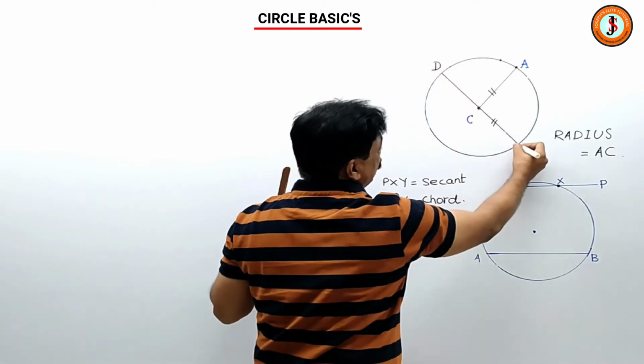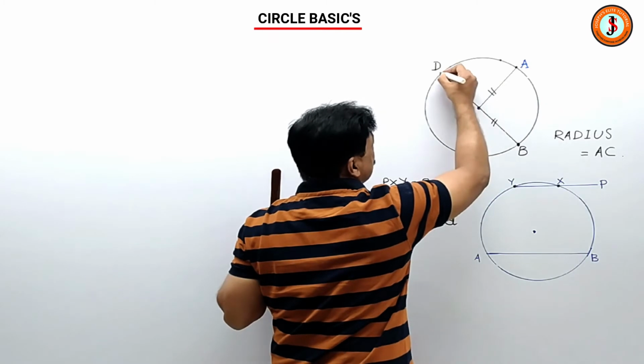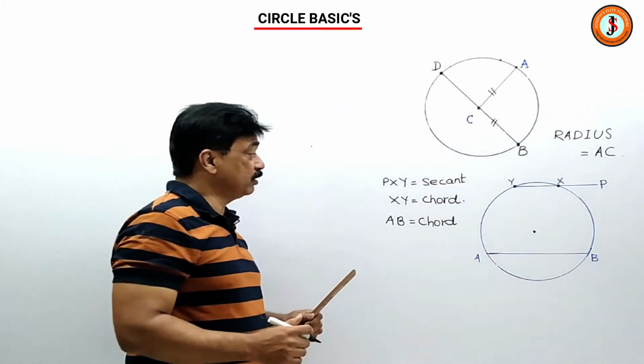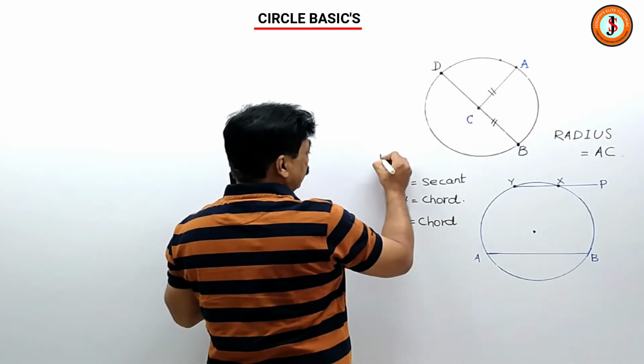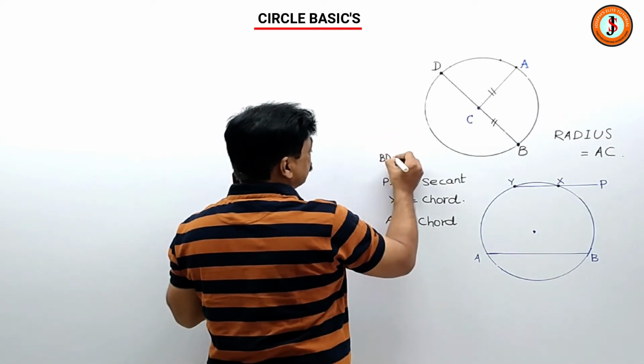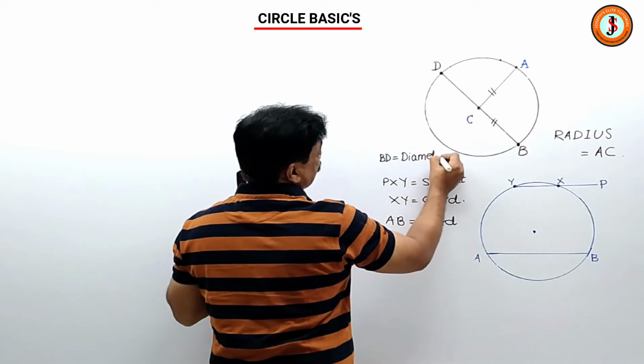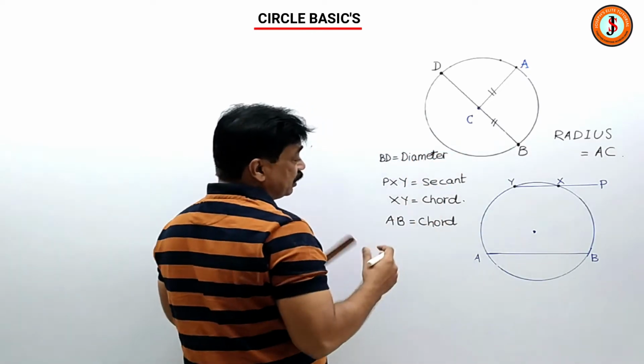BD is another chord because its endpoints are on the circle, and BD is the diameter. Remember, in this figure, BD is the diameter. Remember, diameter will be the largest chord.